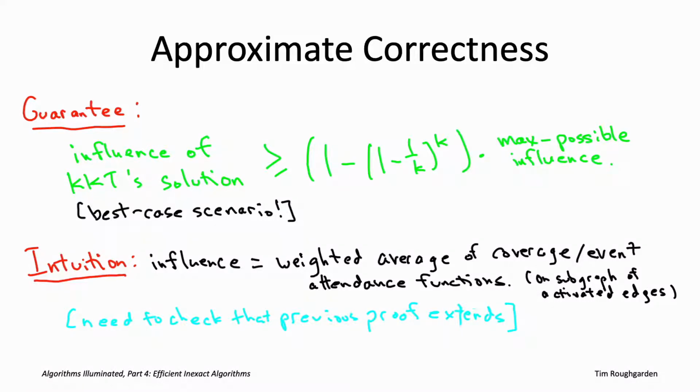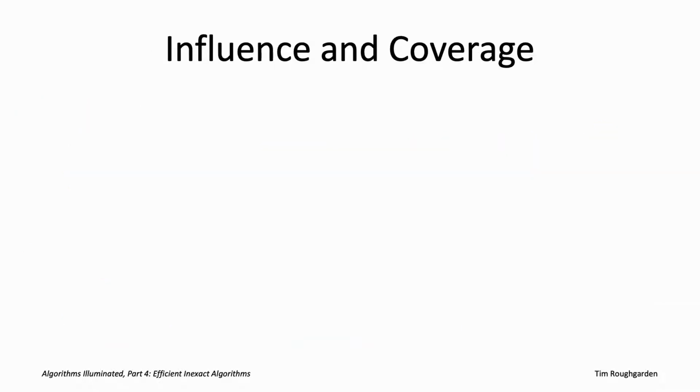So for the formal proof, let's start by formalizing what I asserted, that this influence function is nothing more than a weighted average of coverage functions from those event attendance problems. So formally, let's fix an input of the influence maximization problem.